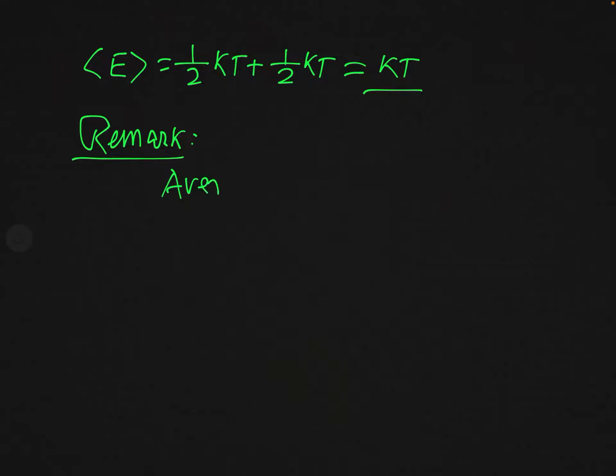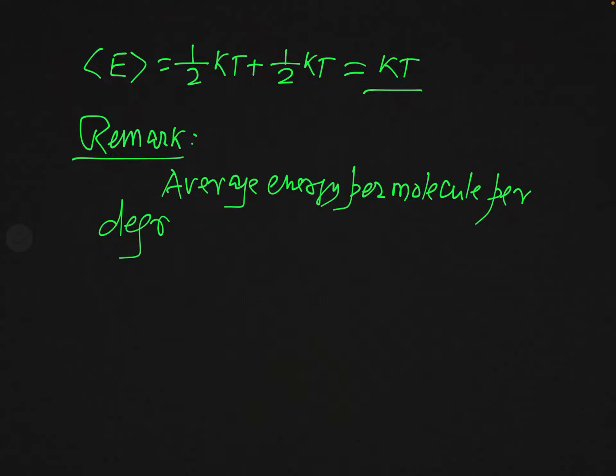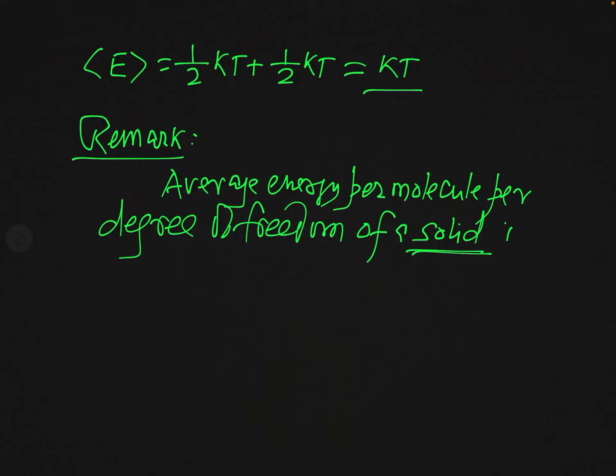Average energy per molecule per degree of freedom of a solid is kT, not half kT. Remember, of a solid, not of a gaseous system. For one molecule of a solid, the average energy per degree of freedom according to classical physics is kT, not half kT.